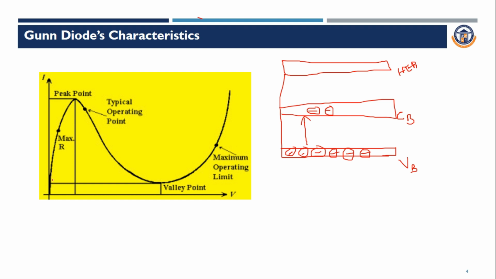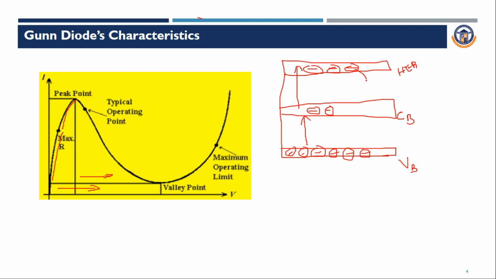So there the current will increase from 0 to some value. Further increasing your external bias voltage, these electrons from the conduction band will move to the higher energy band. The current will attain the maximum point, that is called the peak point. If you are further increasing your voltage, what will happen?